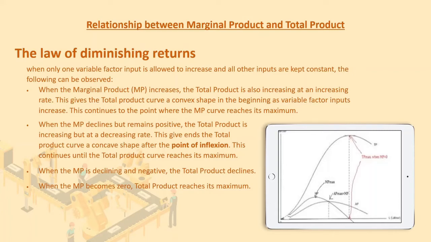When the MP is declining and negative, the total product declines. And when the MP becomes zero, total product reaches its maximum.